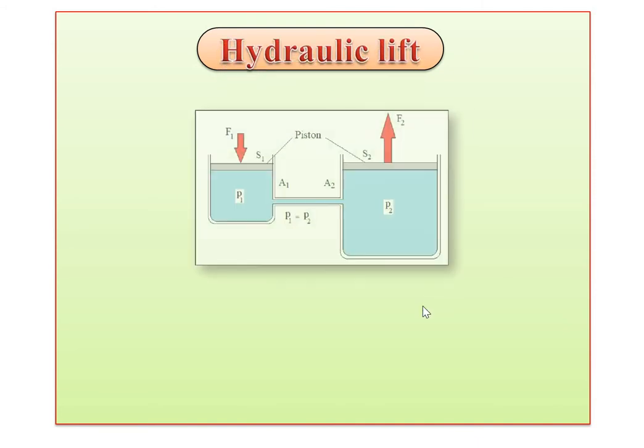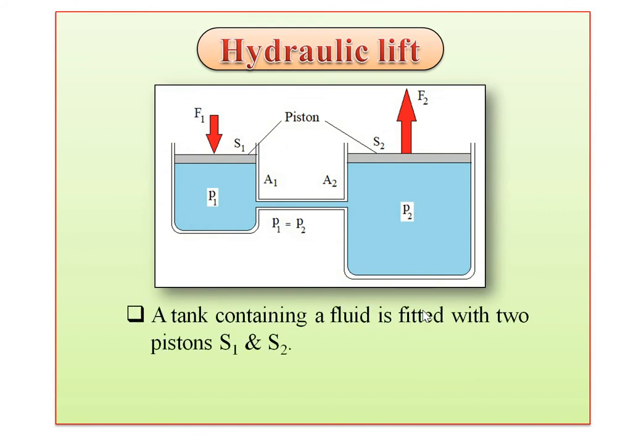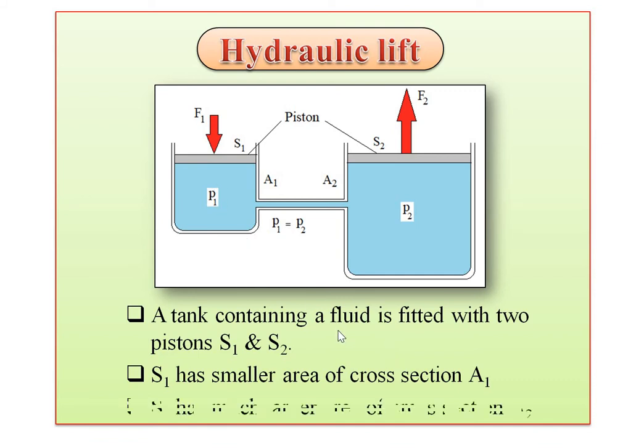The first application we start here is the hydraulic lift. Let's see the diagram. In this diagram, a tank containing a fluid is fitted with 2 pistons. See in the figure, the first piston is S1 and the second piston is S2. S1 has a smaller area of cross section, indicated as A1, and S2 has a much larger area of cross section, indicated as A2.